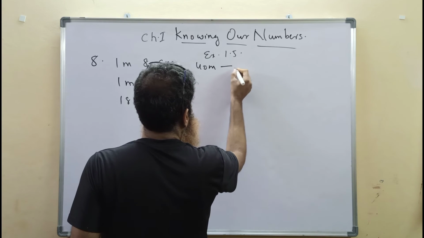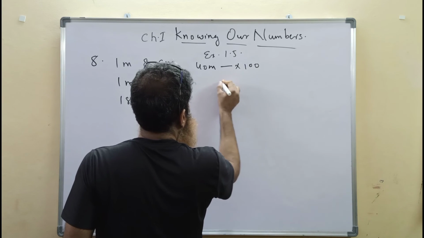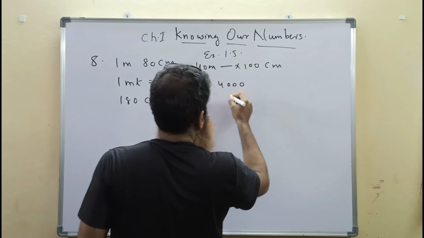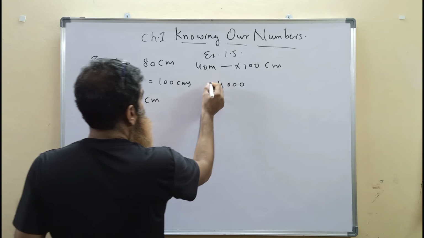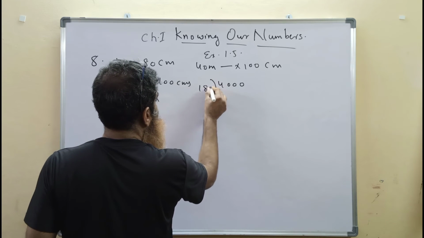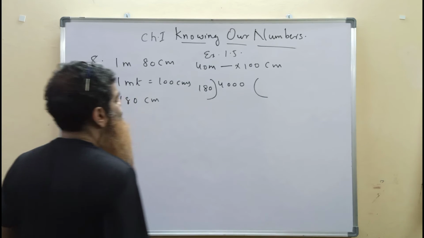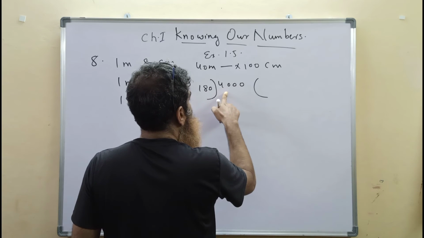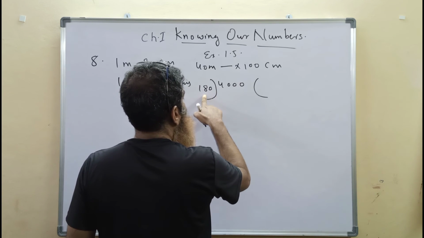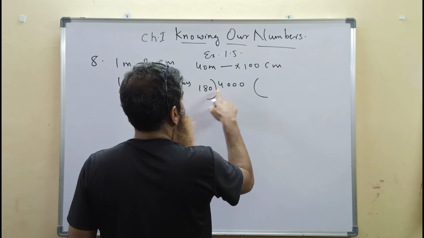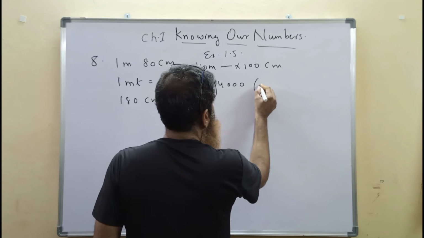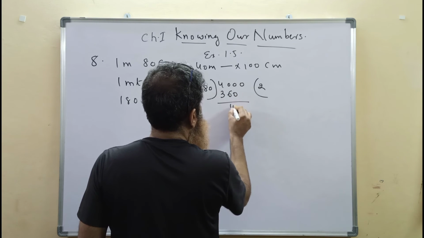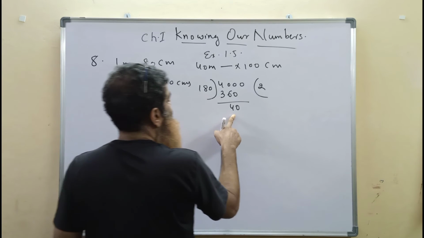Whereas 40 meters is equal to 40 into 100, that is 4000, because each meter has 100 centimeters. So it has 4000 centimeters, and each shirt requires 180 centimeters. So we need to divide 4000 by 180. 180 into 1 is 180, or you can take it as 18 and this as 40. 18 ones are 18, 18 twos are 36. So 18 into 2 is 360. We are left with a remainder of 40.